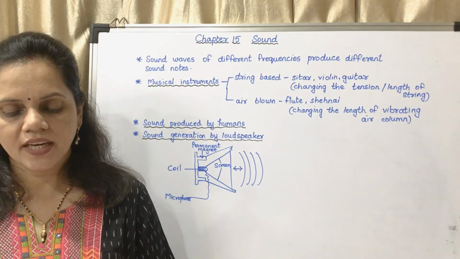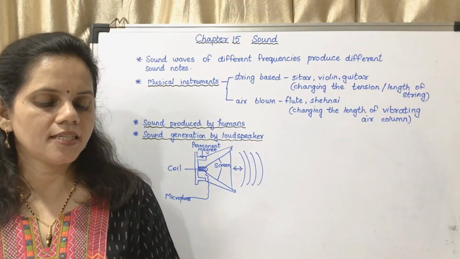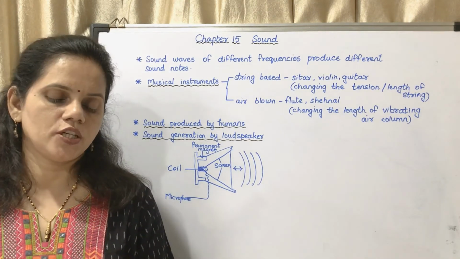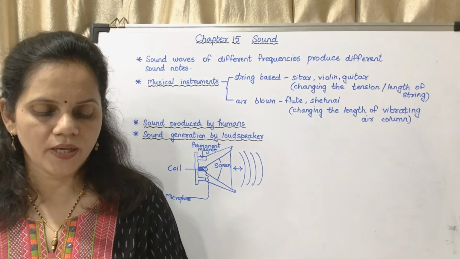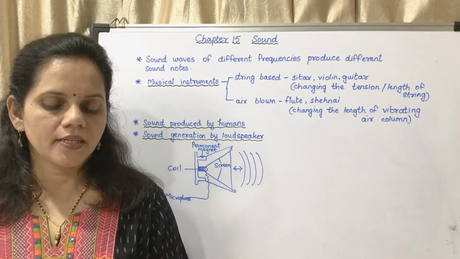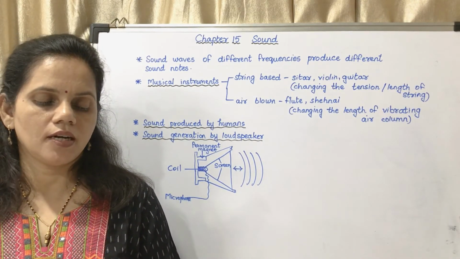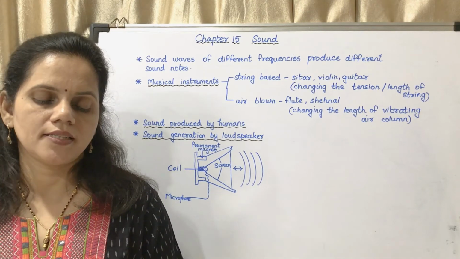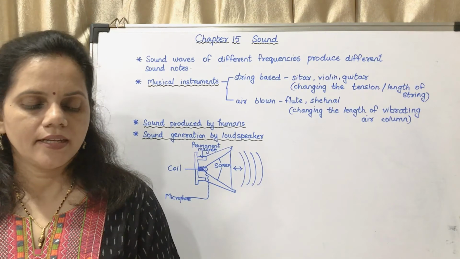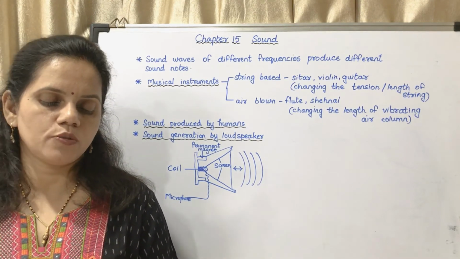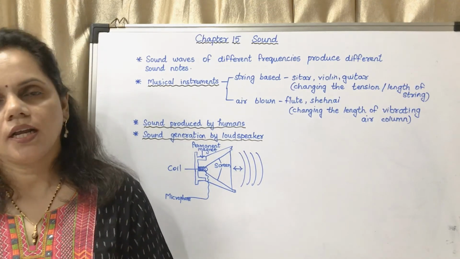Okay, you can feel these vibrations of the loudspeaker screen just by gently touching the screen of the loudspeaker which is producing sound. Very loud sound can be produced by using a loudspeaker. Therefore, loudspeakers are used in public places. However, as we have learned last year, if the sound level is around 100 decibels, the sound can be harmful to us. Therefore, although the loudspeaker can generate very loud sound, there must be a limit to loudness.